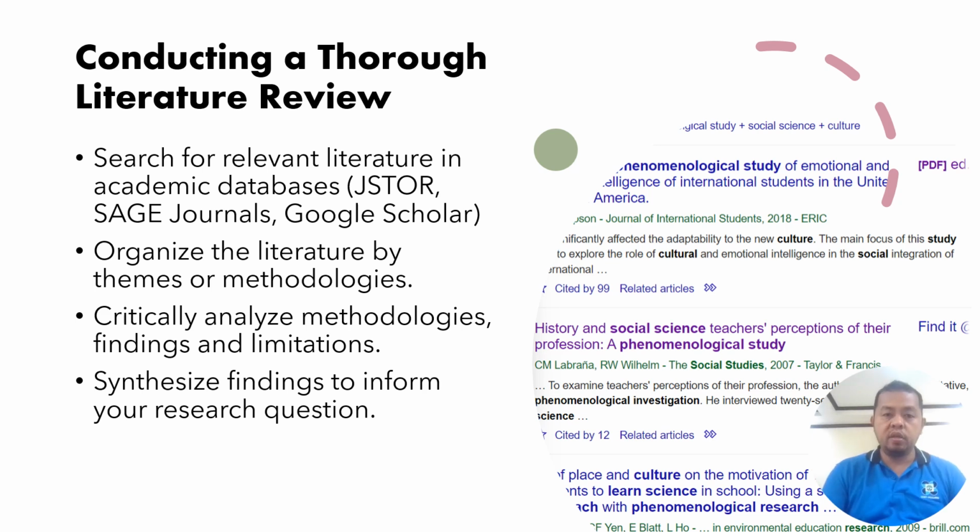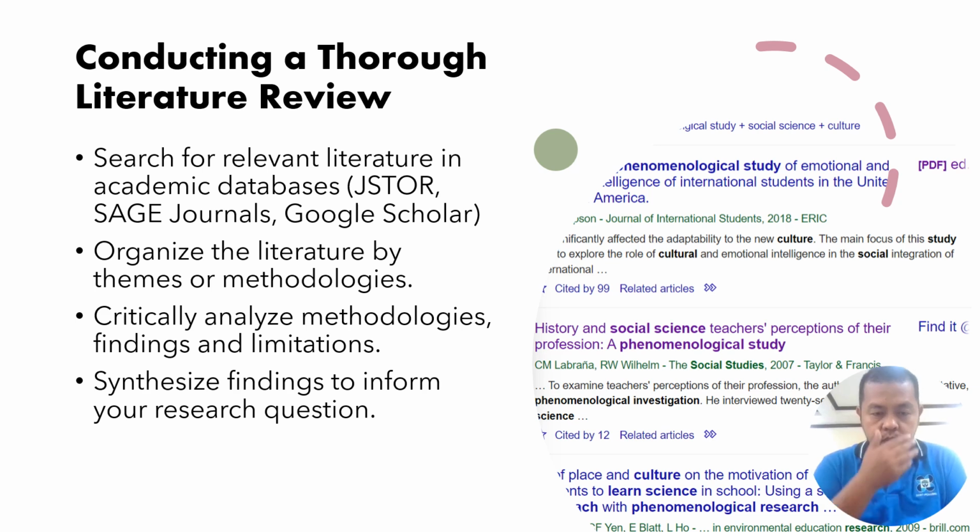Now, a literature review helps to establish what is already known, what has been explored in the literature, and where there are gaps in understanding. So the literature review will help you not to duplicate, but instead to add. To conduct a thorough literature review, follow these steps.